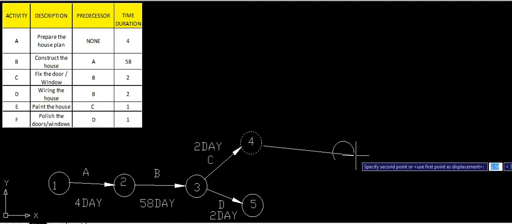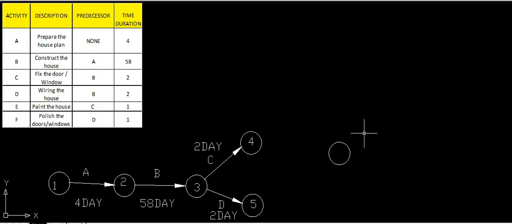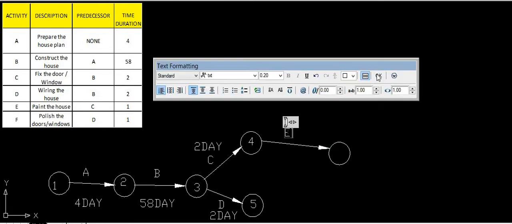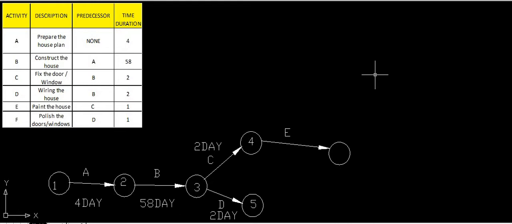Again on the same line we will draw E somewhat here. It is to be drawn in the front portion because the flow diagram is carried out along this. So this activity is E. Again we will text this as E. Okay, how many days are required?